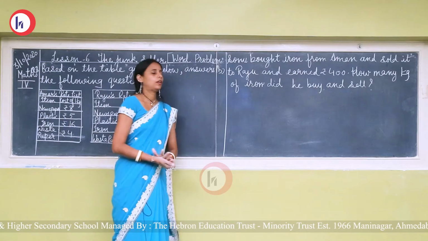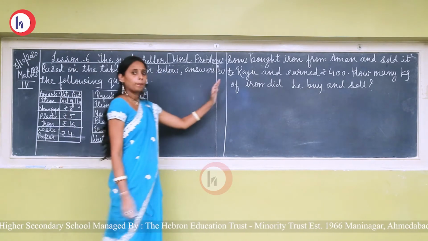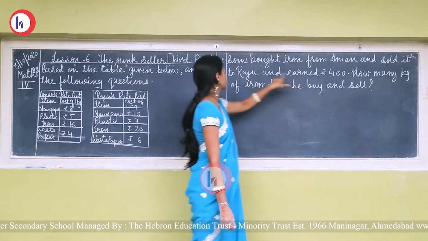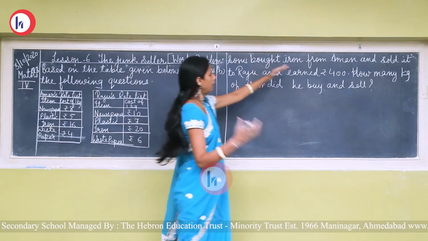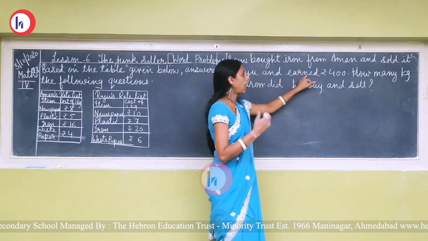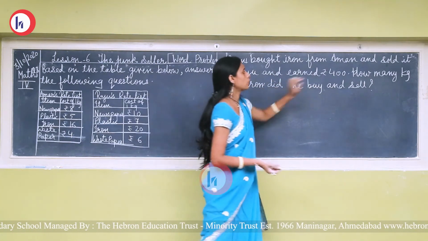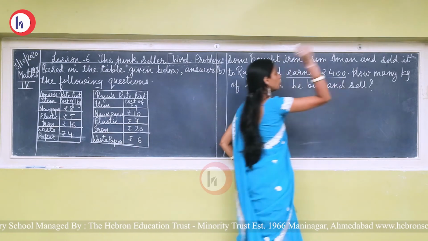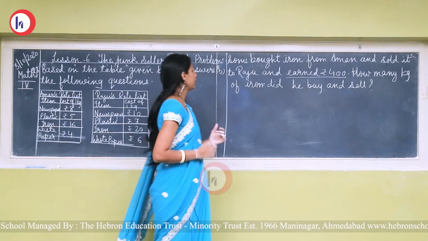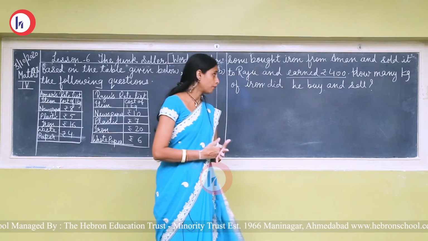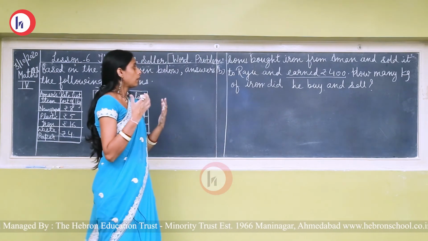Next. Okay, now see. Question number B. Sonu bought iron from Aman's shop and sold it out at Raju's shop, and earned ₹400. How much did he earn? ₹400. How many kilograms of iron did he buy and sell? So here we have to find out the quantity.